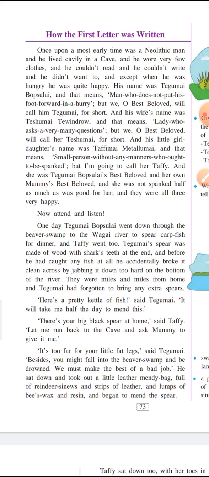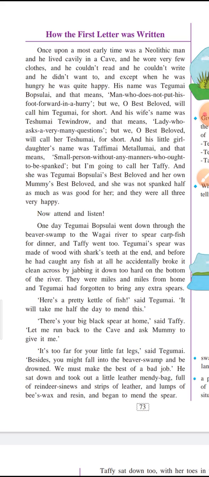Since we are discussing the Stone Age, a spear was a tool to catch fish. So here it means that he used to go to the Vagai river to fish the carp fish for dinner. And Taffy also went to the Vagai river with her father for fishing.